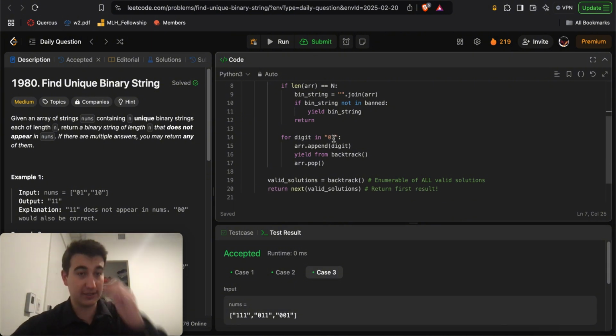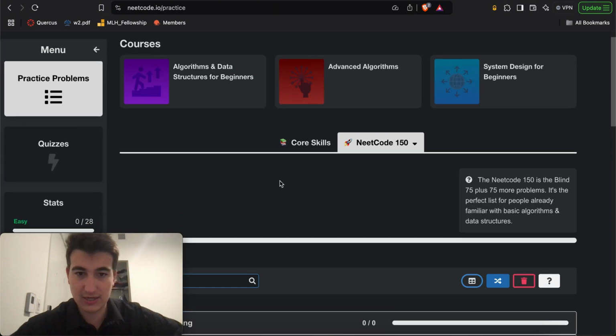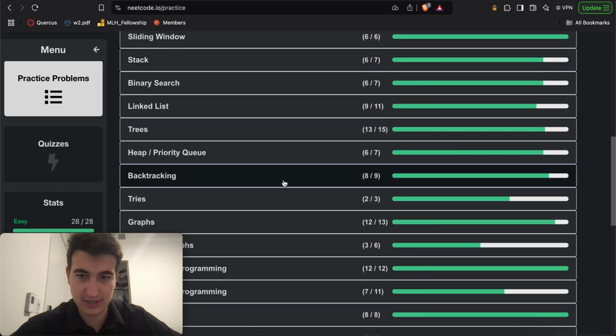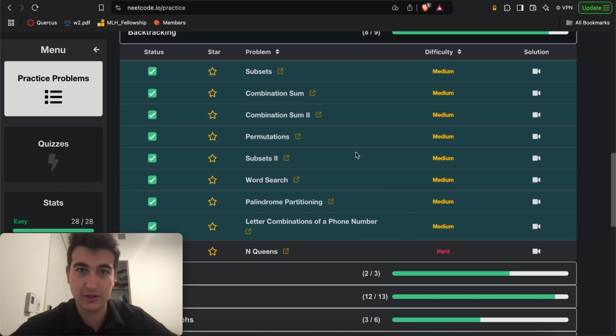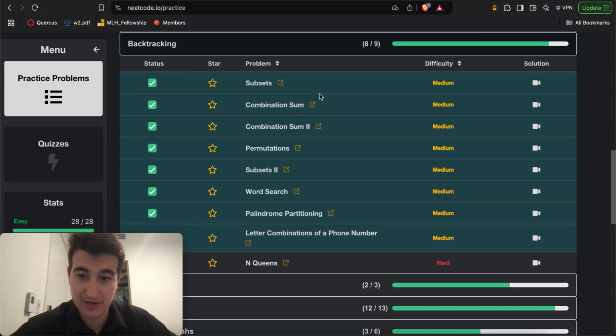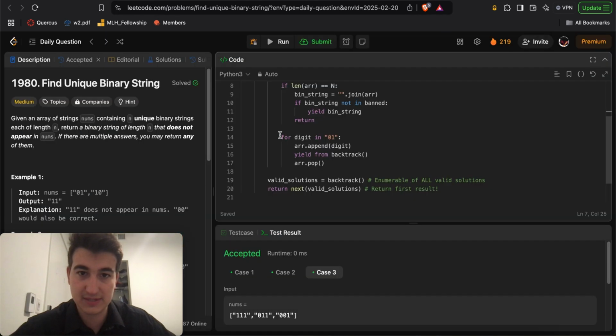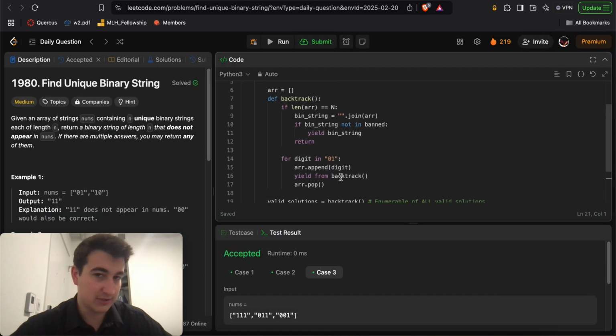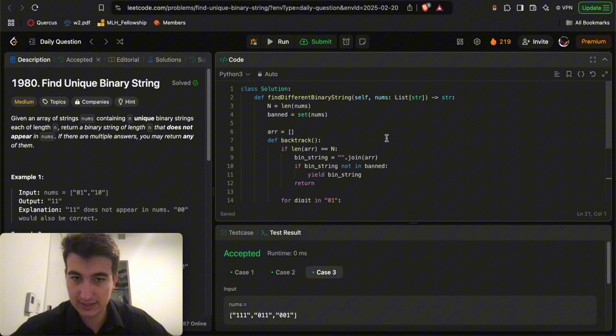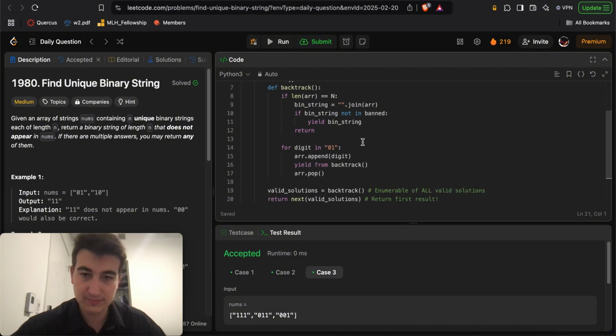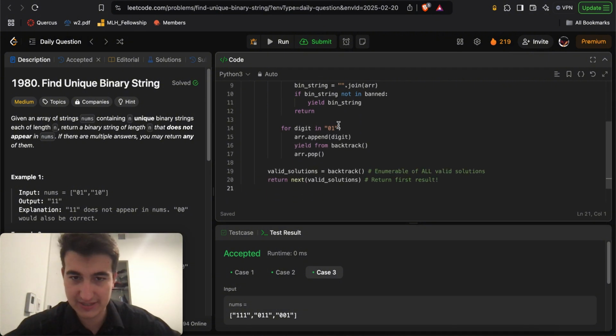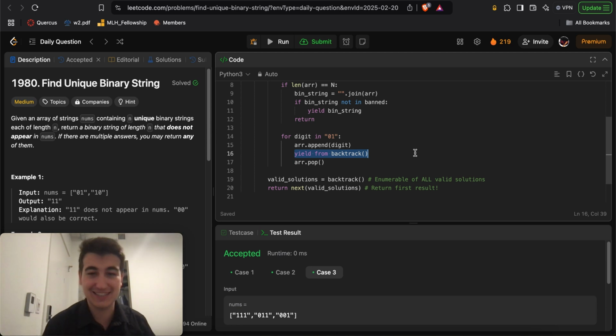Well, if you're not familiar with backtracking too much, this might be a little bit difficult. The way that I essentially was able to learn backtracking, because it was actually a weakness of mine, was inside of this LeetCode 150 playlist. Just doing these backtracking problems over here really helped me understand how to do backtracking a lot better. I actually really learned from doing these problems, and now backtracking is mostly intuitive to me. So there we go. And we get to practice some sick yield returning, which is pretty cool and awesome.